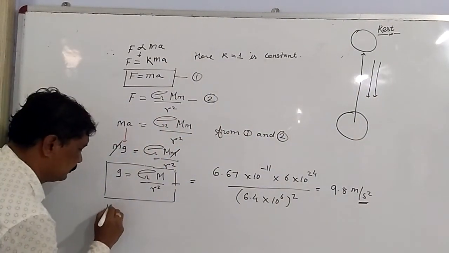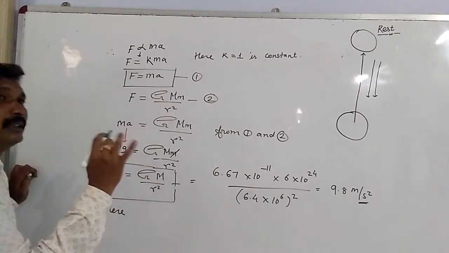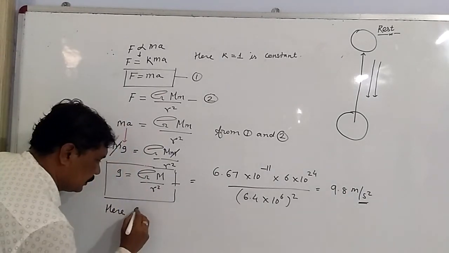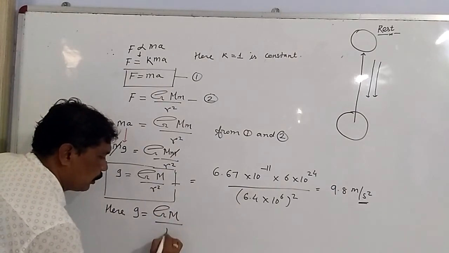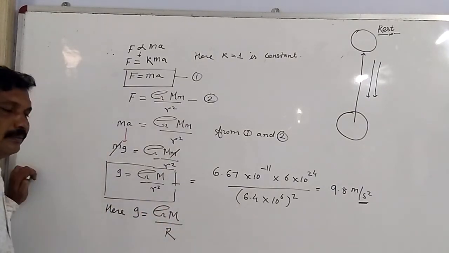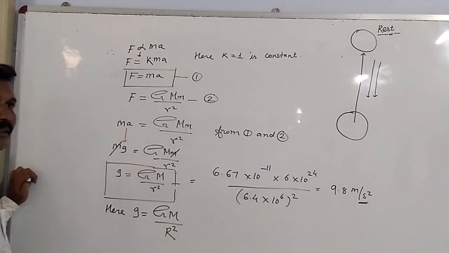Here, if the body is on the surface of the earth, g is equal to GM upon R square.